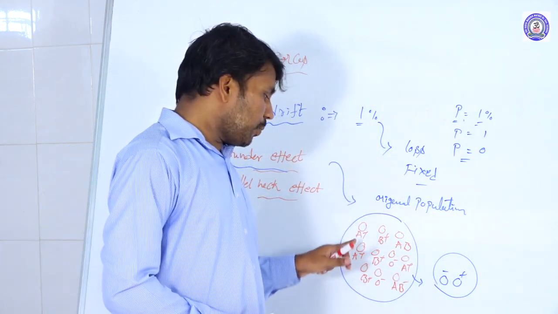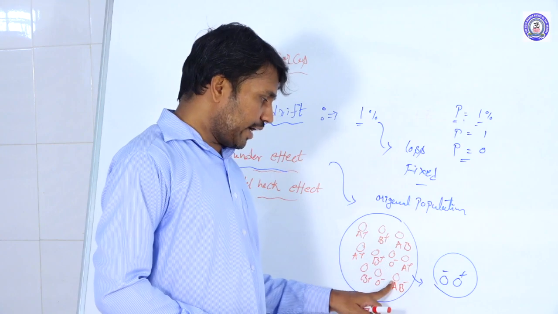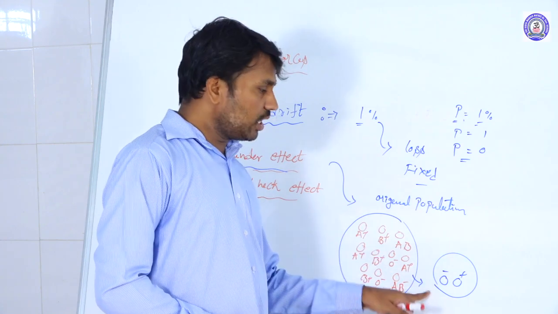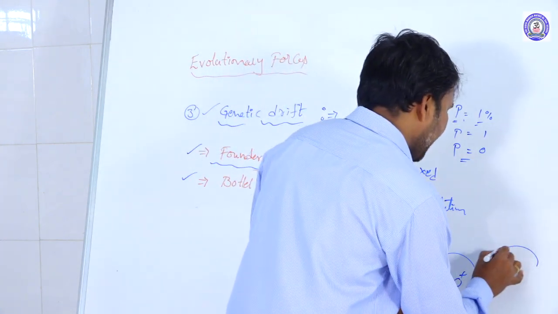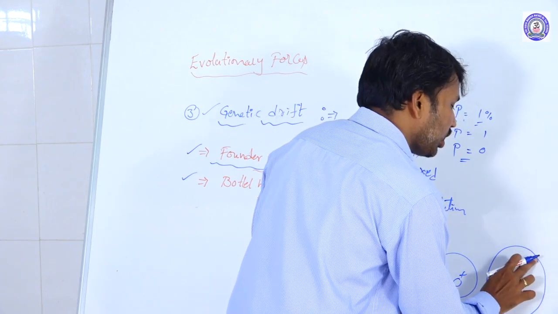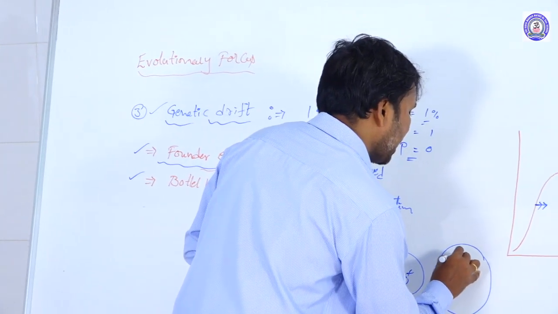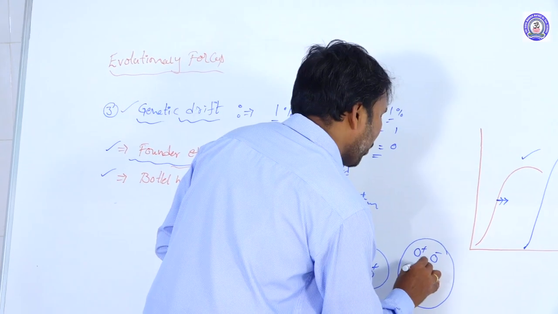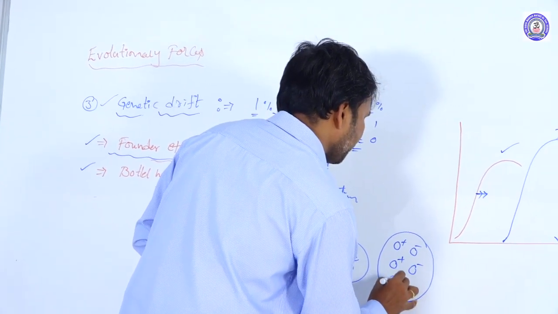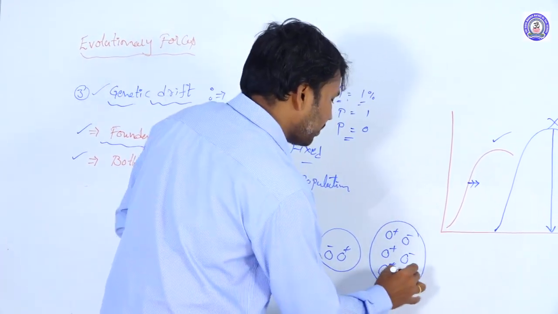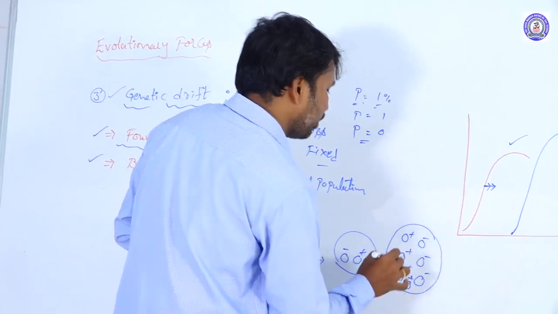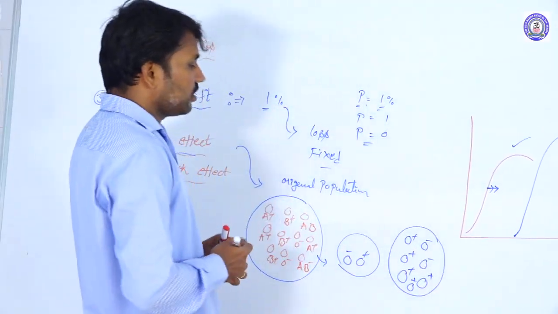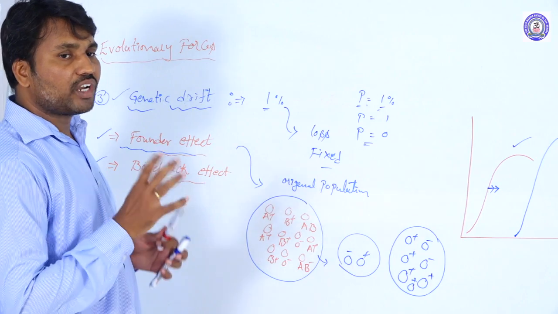Suppose this O positive or O negative group is separated from the original population and reaches new geographical regions. There they develop into a new population, isolated from the original population. This effect is called the founder's effect.